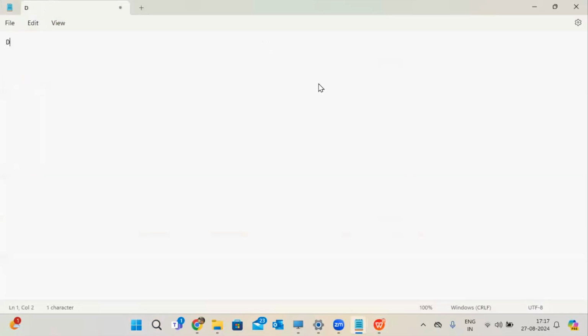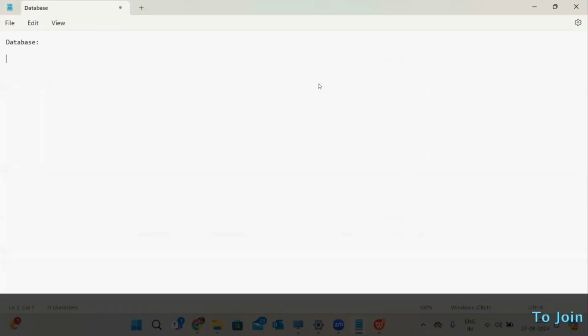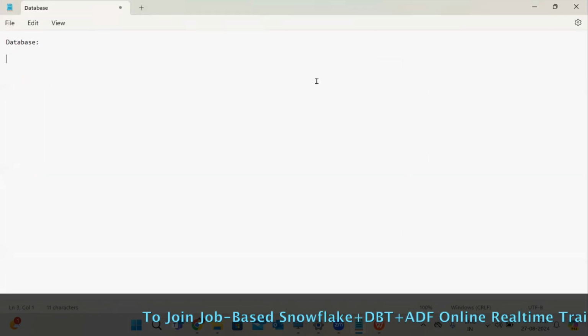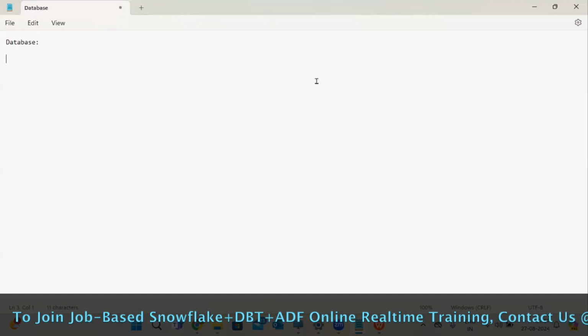So, data, database, and data warehouse. Because few people may already have the knowledge of this background, but few people are very new to this technology. So I want to cover from the scratch. Every session will be like this only. I'll go from the scratch.